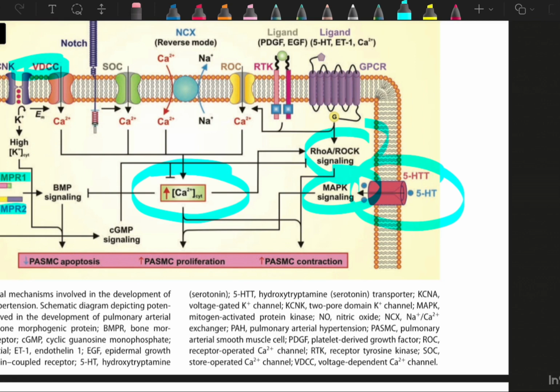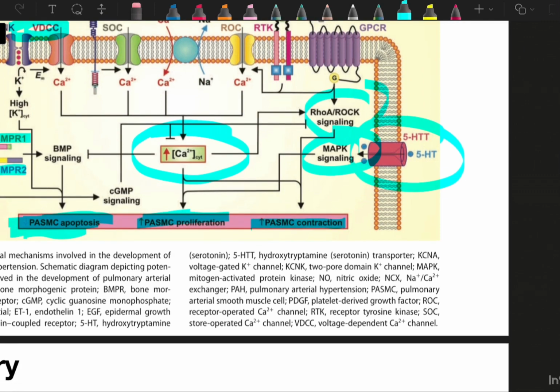So finally all these things lead to a decrease in the level of mitogen activated protein kinase and increase PA-SMC proliferation and increase in PA-SMC contraction.